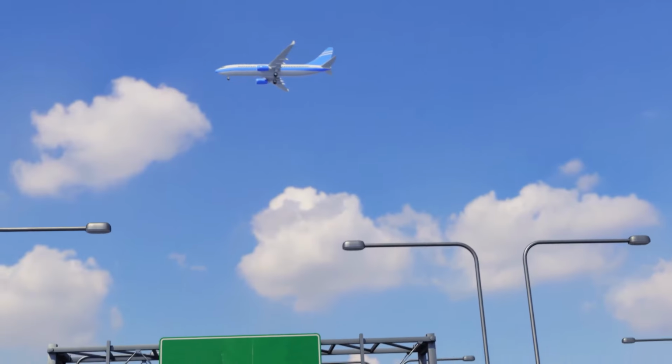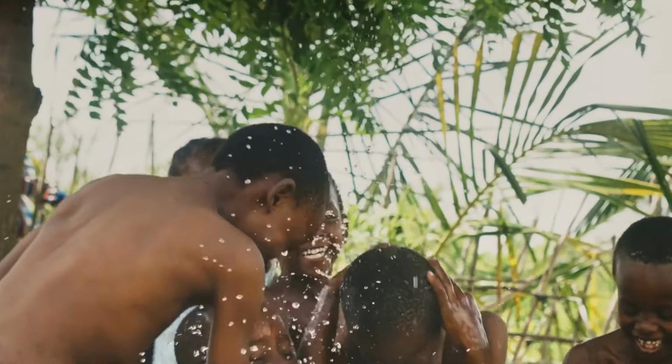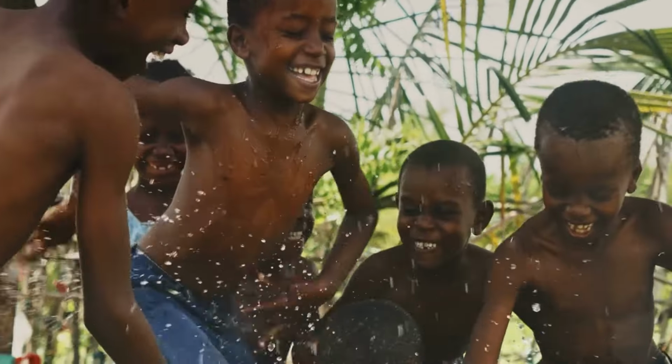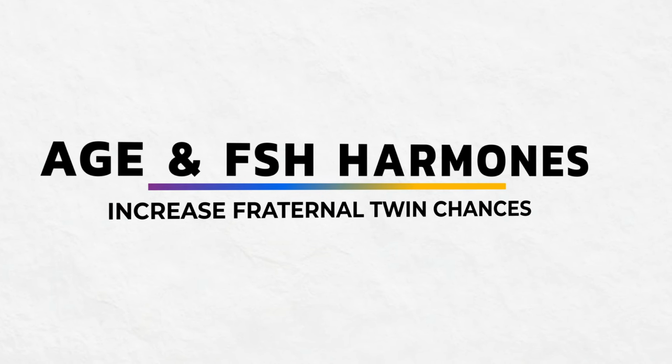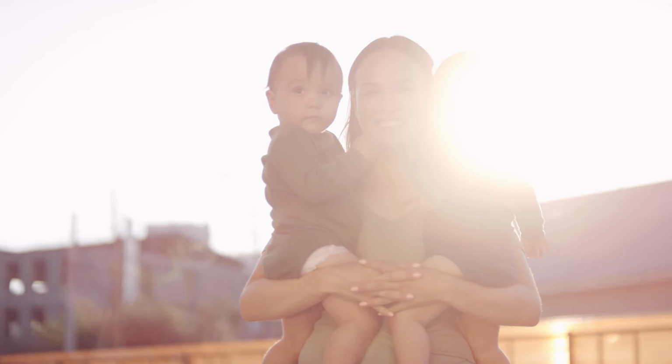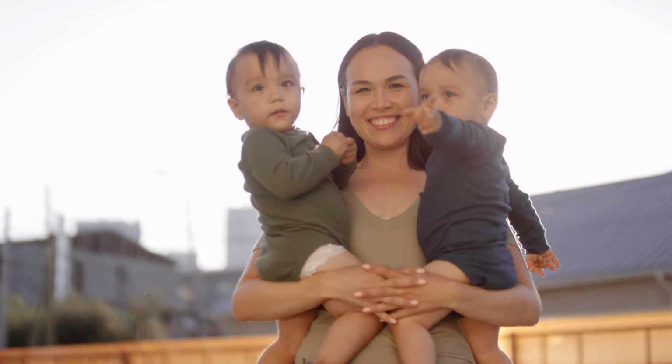Here is another fact: Nigeria has one of the highest rates of twinning in the world. Why? You guessed it right: genetics. Other than genetics causing the release of more than one egg, factors like follicle-stimulating hormone, FSH, and age can also create fraternal twins. Interestingly, the occurrence of identical twins is mostly random and does not typically run in families.